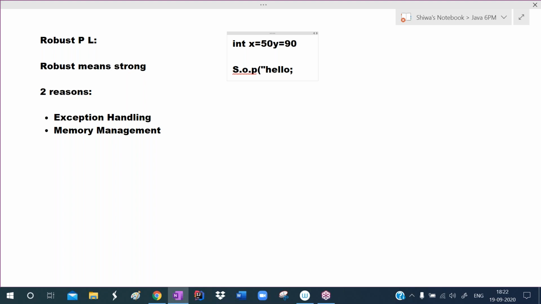Now, are there any errors in these statements? Yes, errors are there. After x equals 50, a comma is required, because x is one variable and y is another variable, and for variable separation a comma is required. Each and every statement should end with a semicolon, and that semicolon is missed. Those are two mistakes. Another mistake: the double quote is started but not ended. And another mistake: the parenthesis is started but not ended, not terminated.